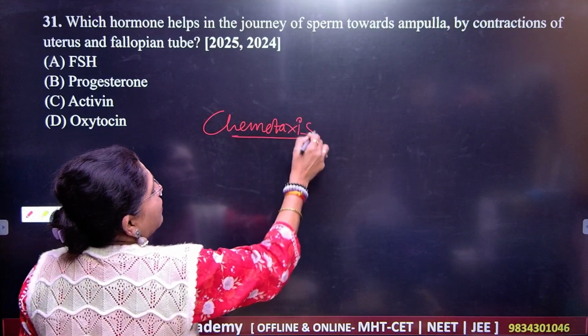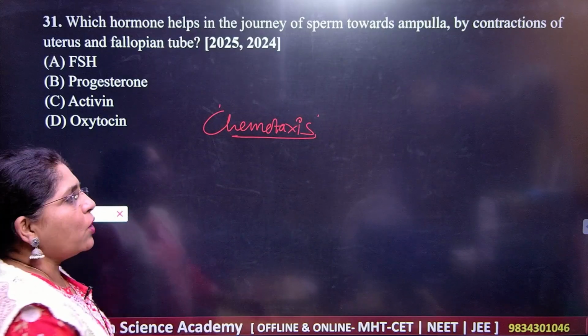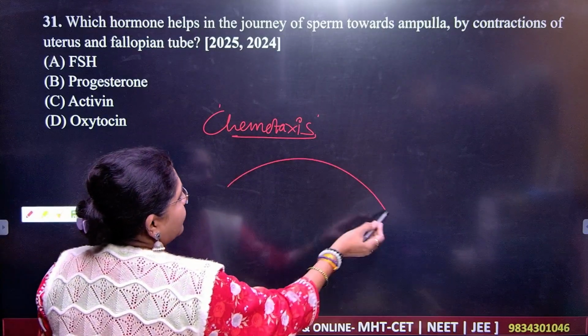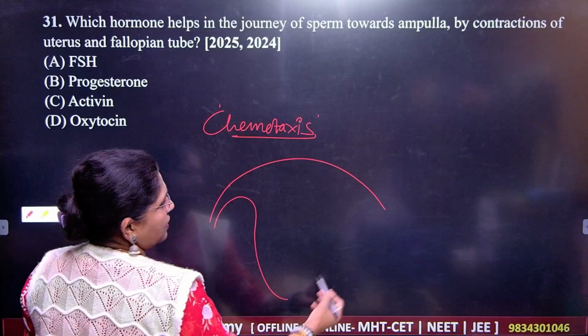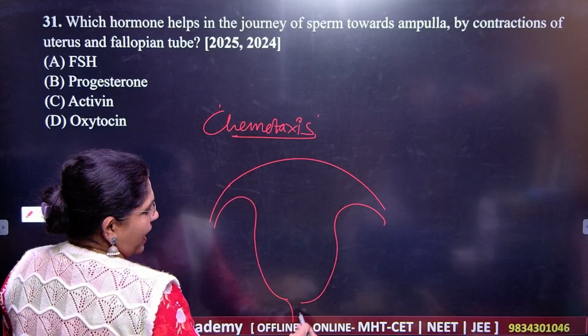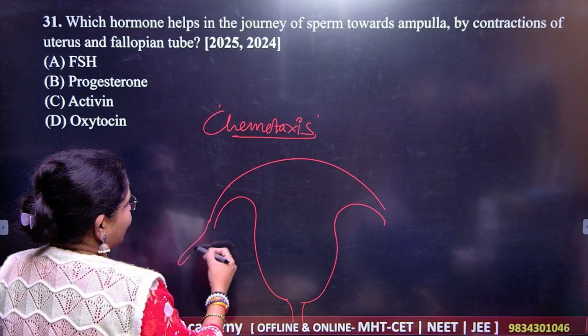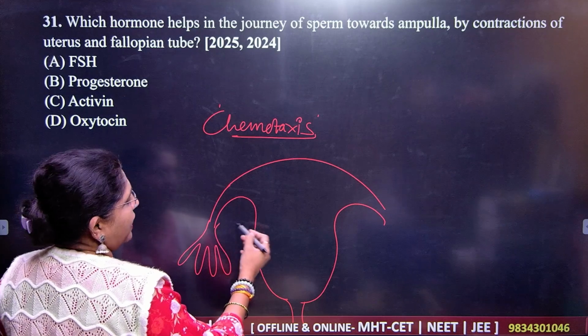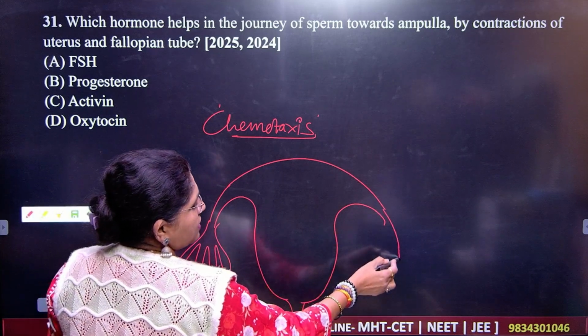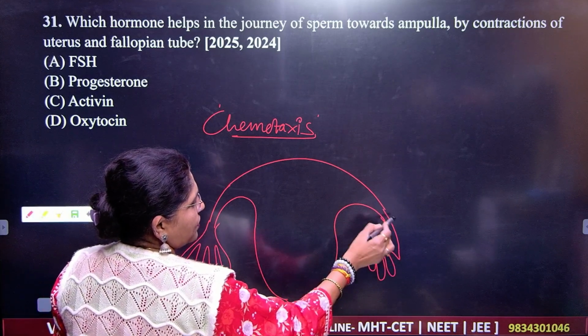What is the meaning of chemotaxis? The movement of the ovum and the sperm towards each other.